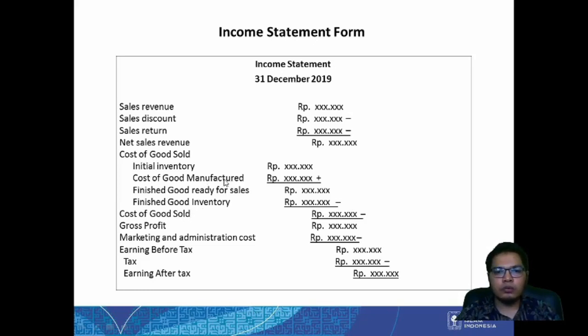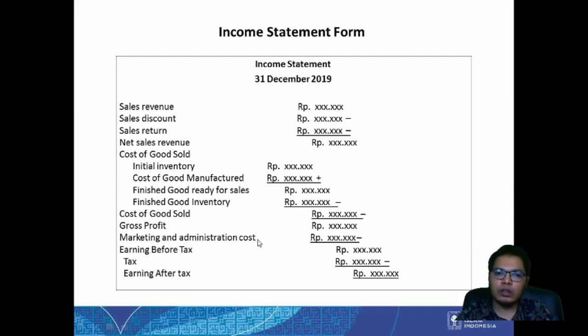It is the cost of goods manufactured added by the initial inventory and then reduced by the finished goods inventory. But remember again, because this is job order costing, we don't actually have this finished goods inventory and also this initial inventory. So basically the cost of goods manufactured is the same as the cost of goods sold. So basically we can directly know the gross profit. However, to know whether we are making profit or not, we need to also include the marketing and administration costs.